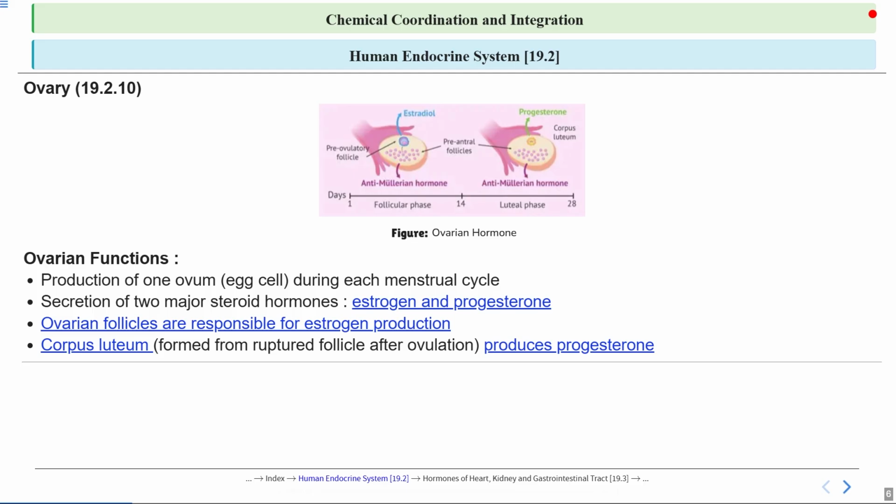It prepares the uterine lining for potential implantation of the fertilized egg. Progesterone also helps in maintaining the early stages of pregnancy by supporting the endometrium and suppressing further ovulation. If pregnancy does not occur, the corpus luteum degenerates, leading to a drop in progesterone levels and the onset of menstruation.